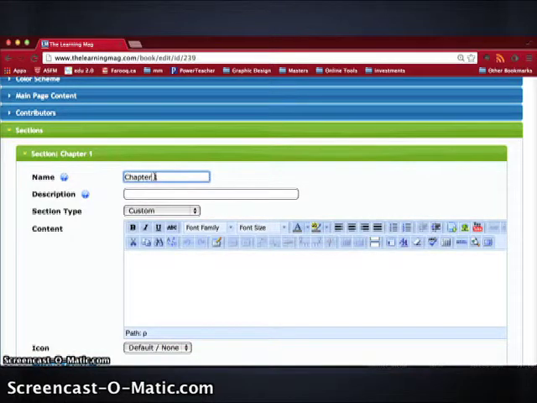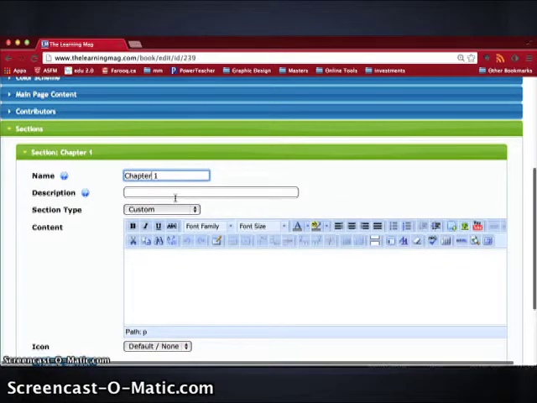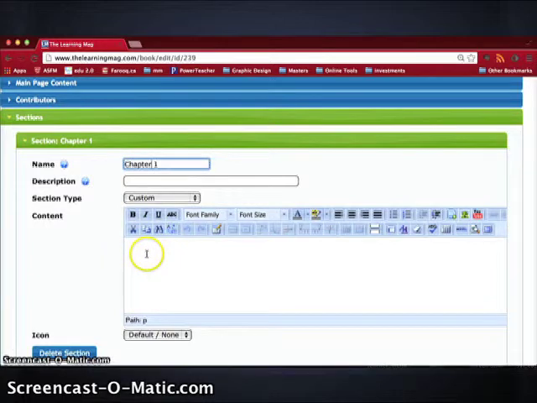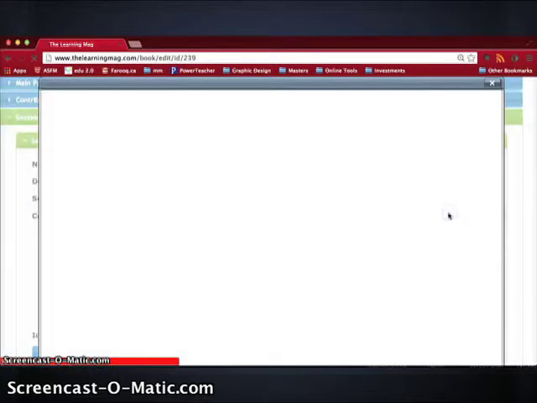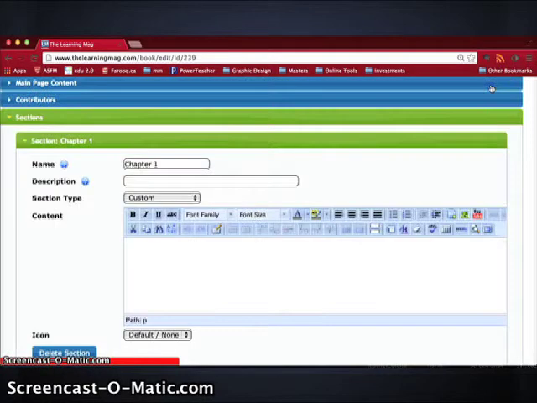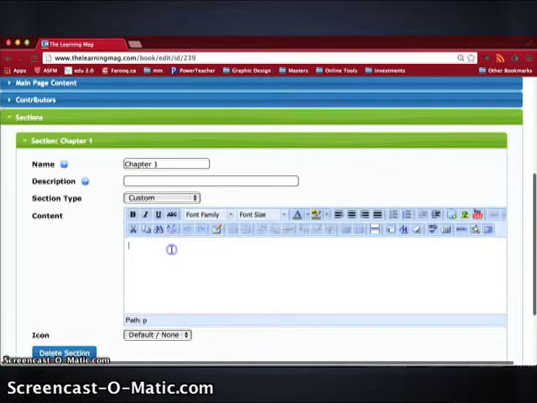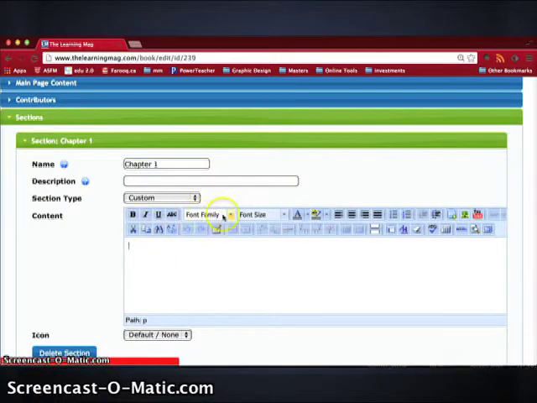And so in chapter 1, for example, here, I have named it. And then in the editor window, you can add pictures, video links, your own documents, or you can just type. And then you can edit it like normal with different font sizes and colors.